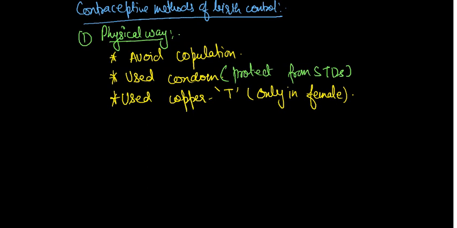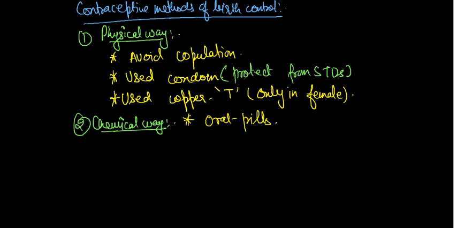The second one you have to know is the chemical way. In the market there are so many medicines, oral pills and other medicines. Some are spermicides, which kill the sperms.